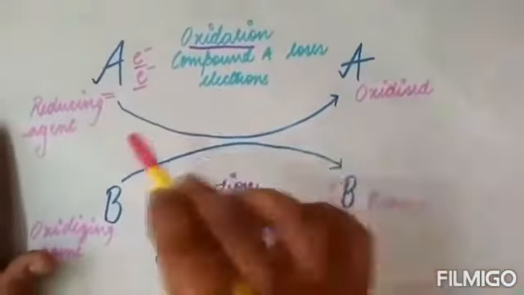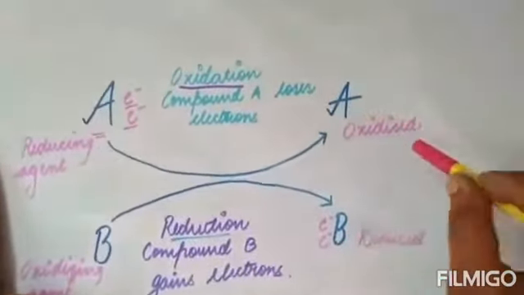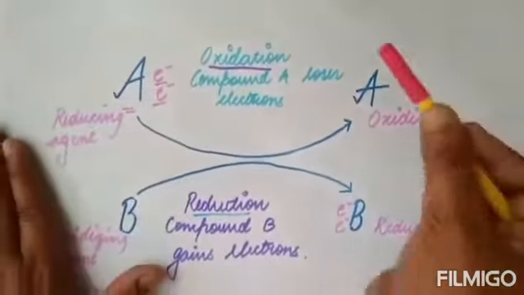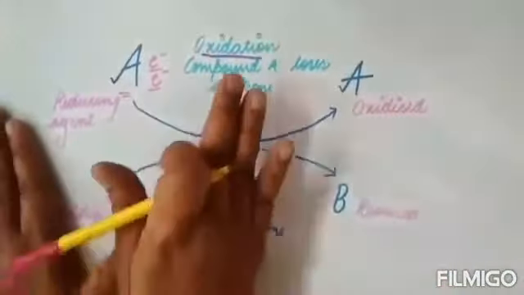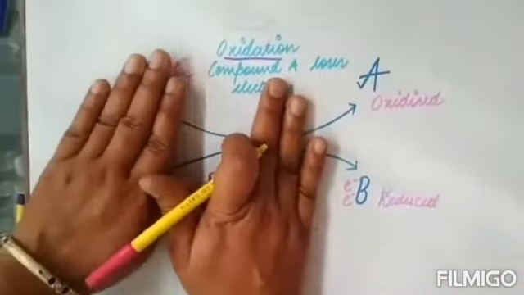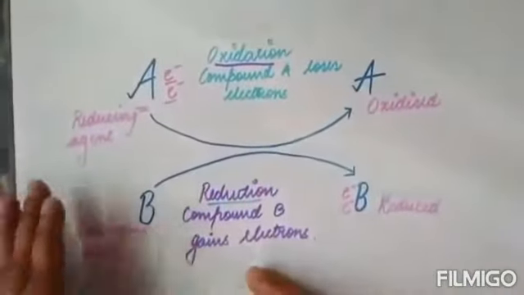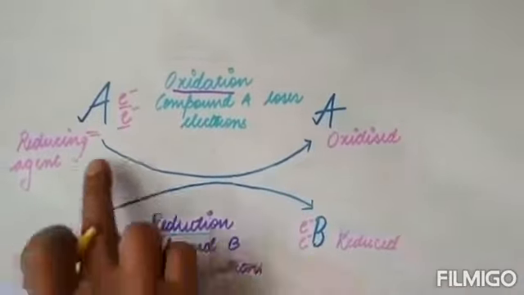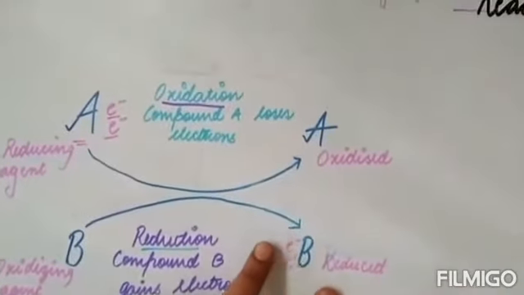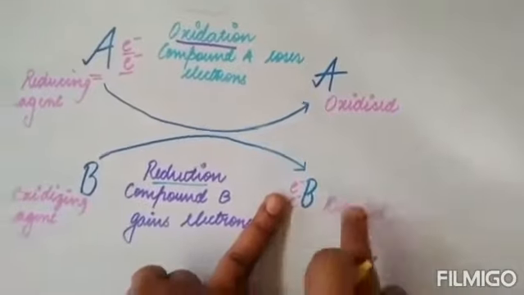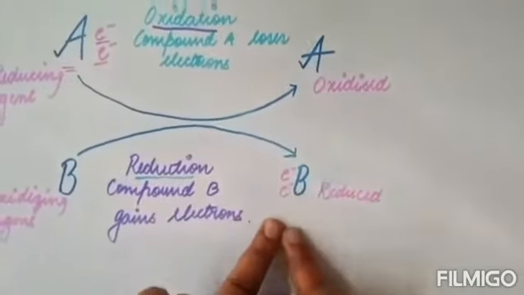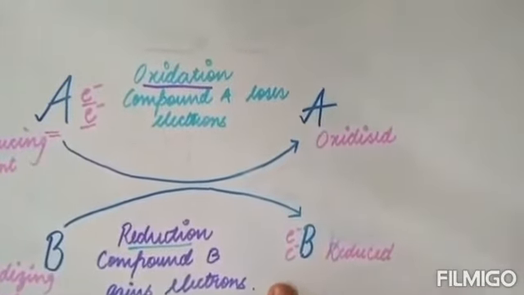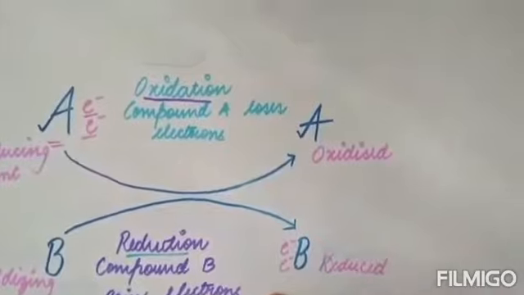As it is being reduced, it will be known as the reducing agent. And here as electrons are being removed, it will be known as oxidized. Okay, this compound is oxidized because of the reduction reaction. Here the oxidation is taking place, that means removal of electrons is there. In the very second compound, that is B, if you simply see compound B gains electrons. Here you can see the addition of electrons. Okay, so what is this B having? It is being reduced. That means it is having some negative charges. Electrons are being supplied to it.